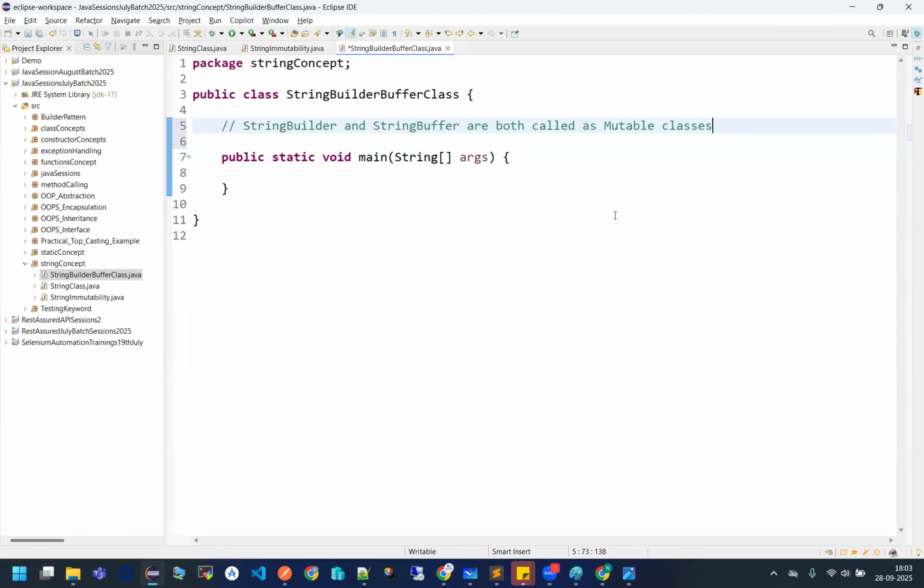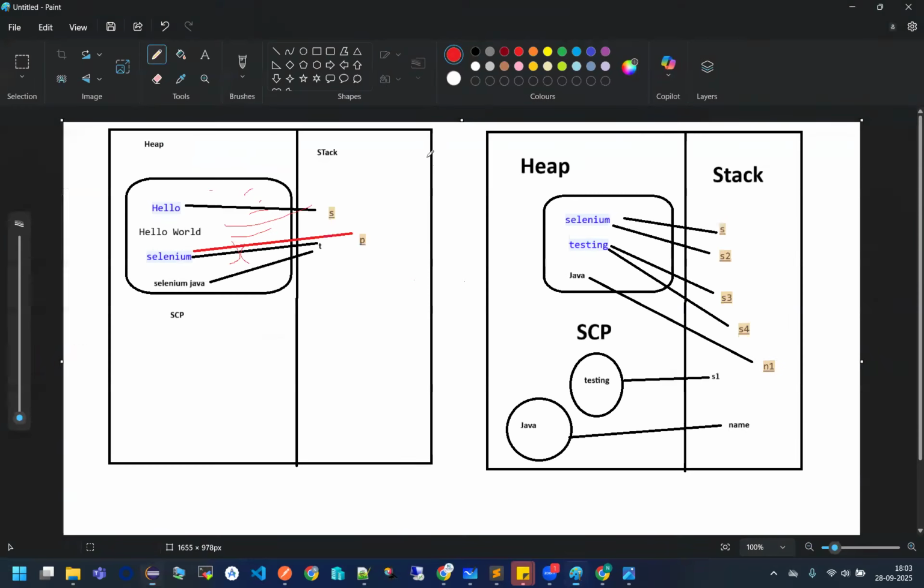Fine. Okay, let us see how. See this. If I'm writing string builder and saying sb is equal to new string builder, that's it. In this way, you can create it. And I am saying Selenium. Perfect. Now forget about this thing.